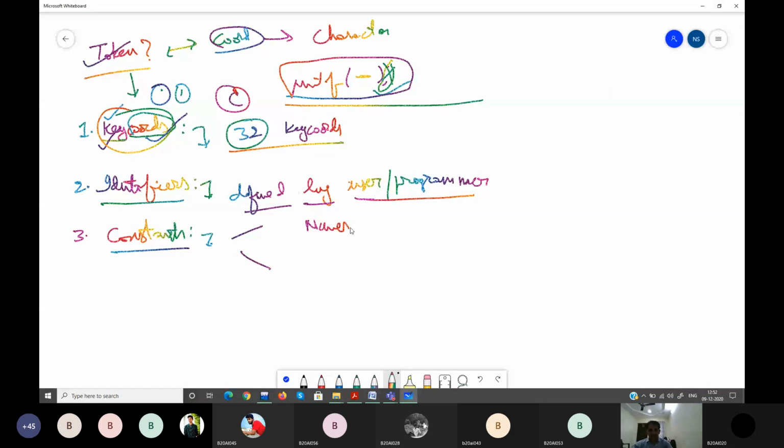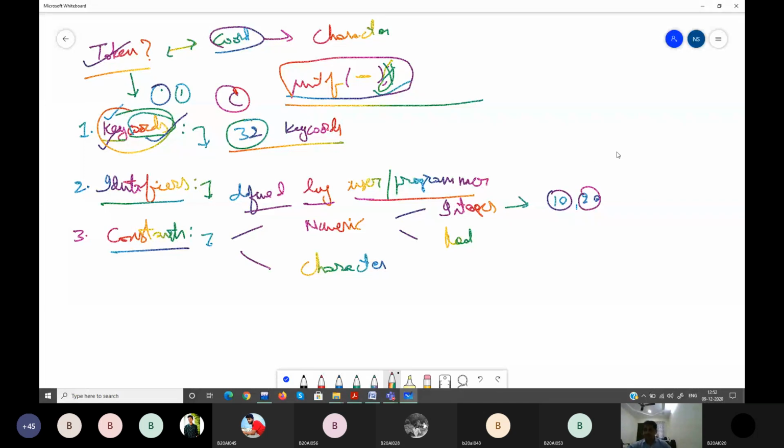Numeric and character. In numeric, you have integer and real. Integer constants are like 10, 20, you can mention like this. These are all decimal numbers.